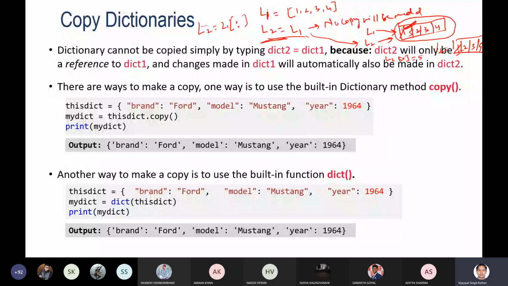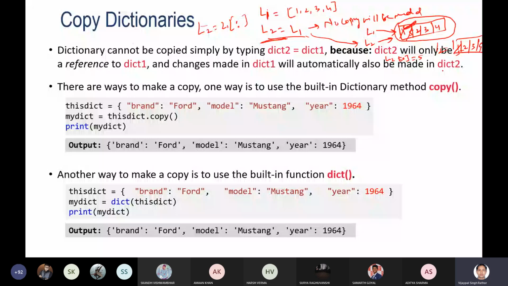Similar thing will happen in the dictionary. If you are writing dict2 equals dict1, then in that case, no copy will be made. So dict2 will only be a reference to dict1, and changes made to dict1 will automatically also be reflected in dict2. Is it okay? So in order to copy the dictionary, we need to use the copy method.